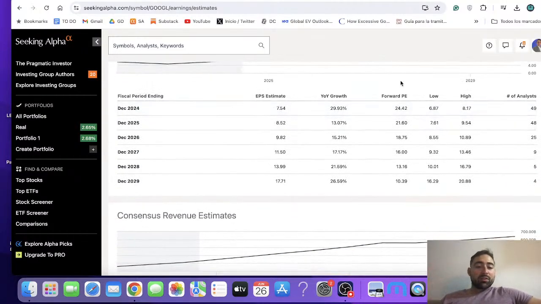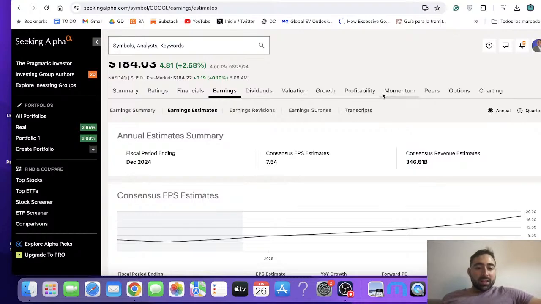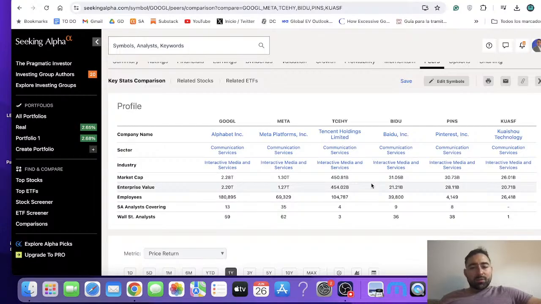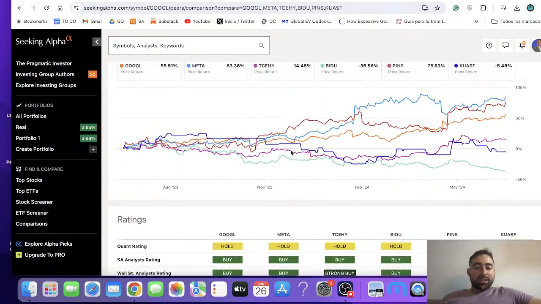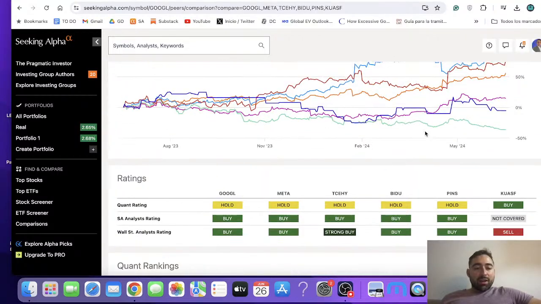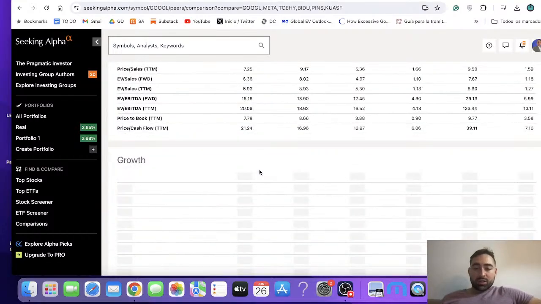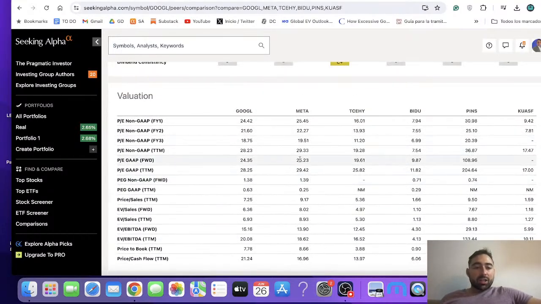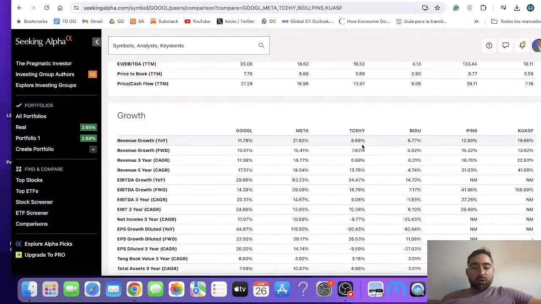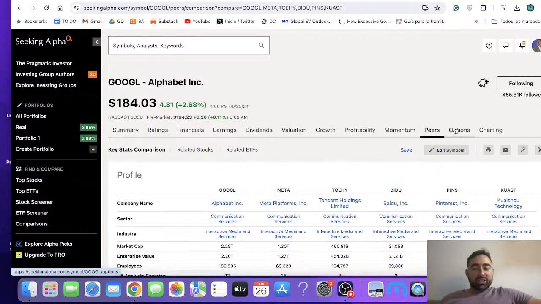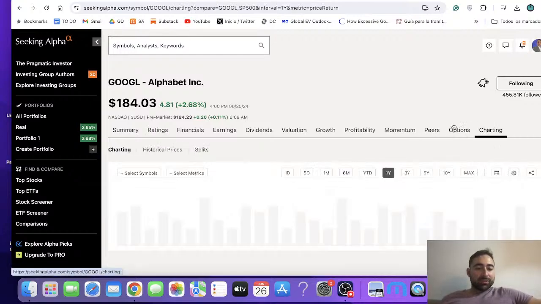It's a great way to look at the expectations in the market and the expected growth for earnings and the forward PE, and there's a lot of information available here. You can also compare Google with its peers. It gives you a comparison in terms of how it's acted in price and in valuation. This is really good. For example, you can see the PE ratio side by side, the growth ratio of Meta versus Google. It really helps you get a big picture of everything that is out there.